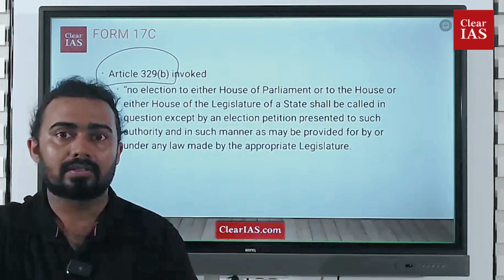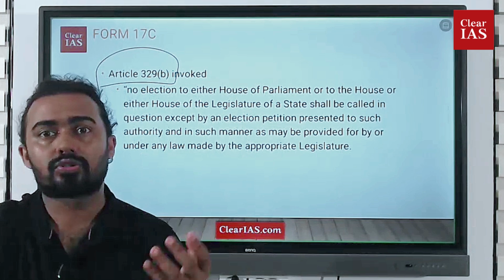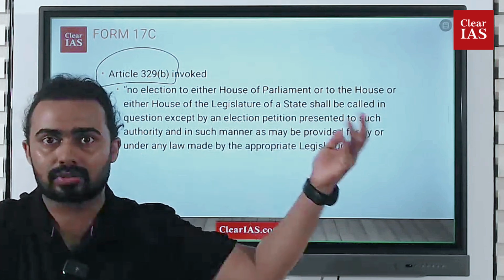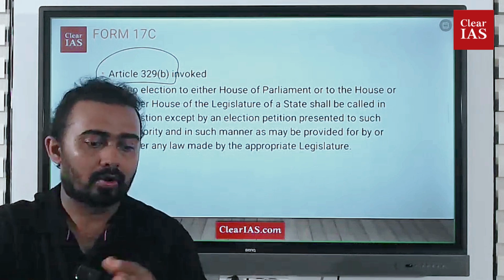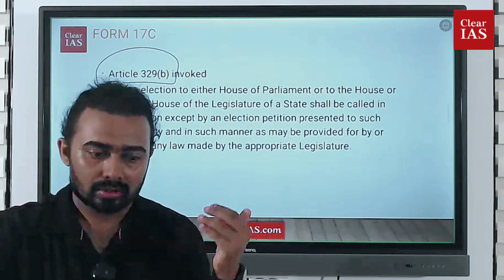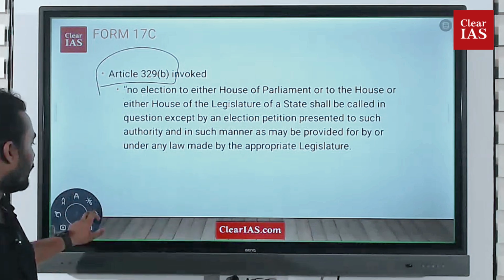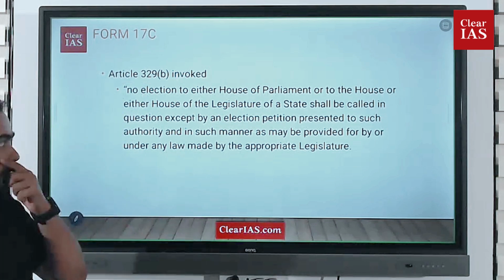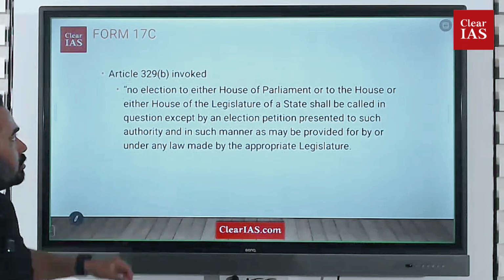So when the Election Commission invoked this particular article, the Supreme Court was of course forced to tell the association that your petition is not valid because the election process is going on, and according to this article, judicial intervention is not that easy. So they rejected that particular plea. So that is the article, the prevention of judicial intervention and any kind of intervention in the election procedure once the election is declared.